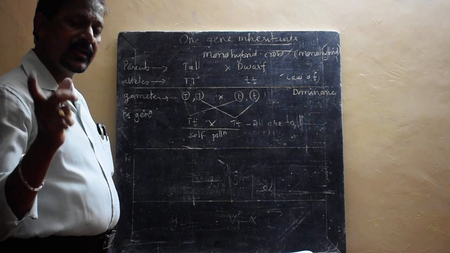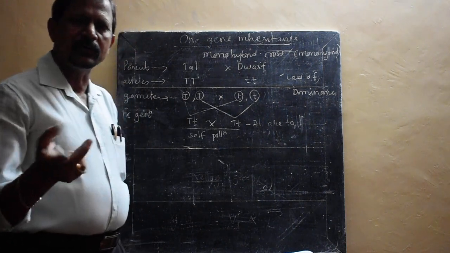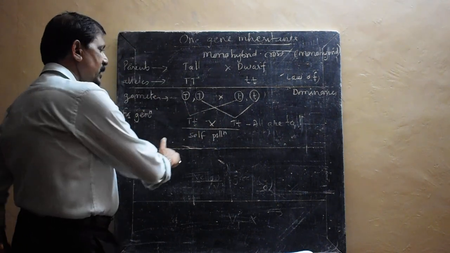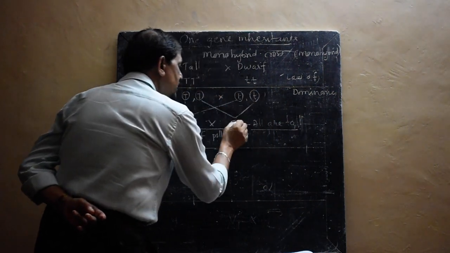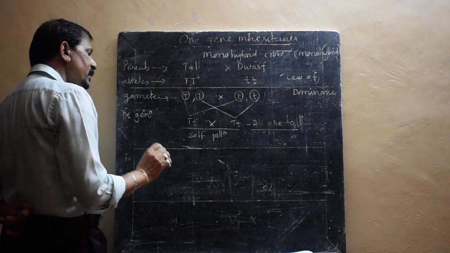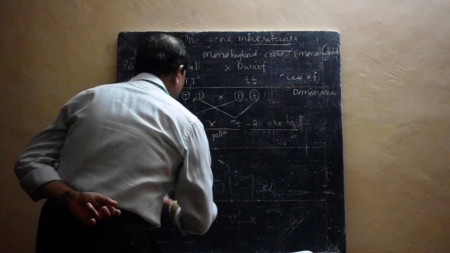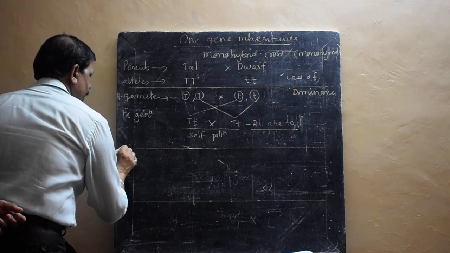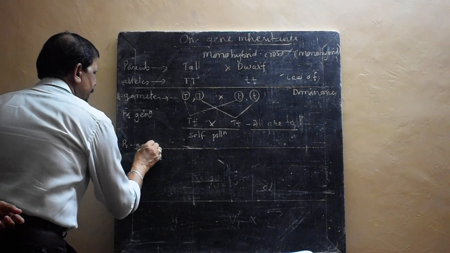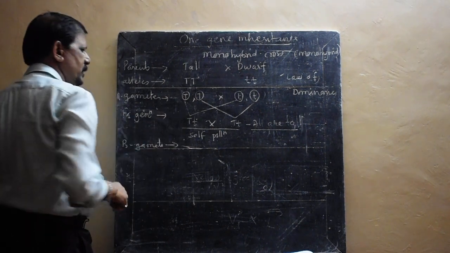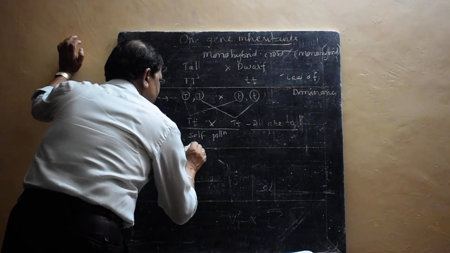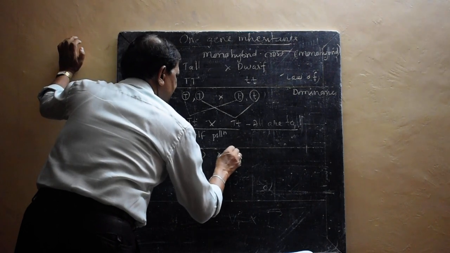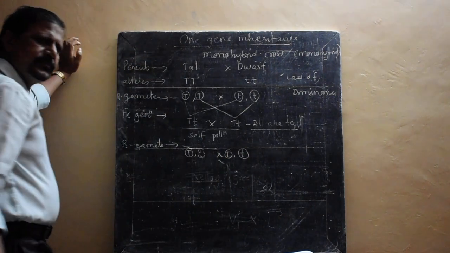F means filial, which you can also get from the book, and the notes are also given. In the first filial generation, all are tall; even though the small t is present, it is not expressed. Then this same plant is kept for self-pollination, and once again we have to separate. This is considered the P1 gamete and the next one the P2 gamete. The P2 gamete is capital T and small t, and again capital T and small t, correct?